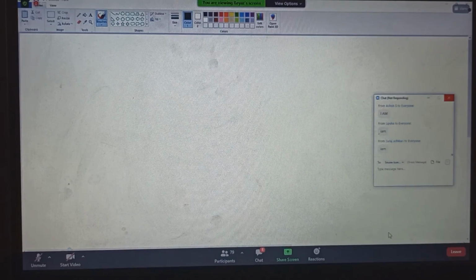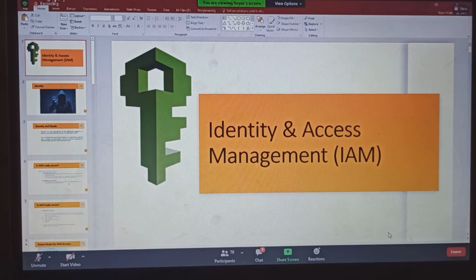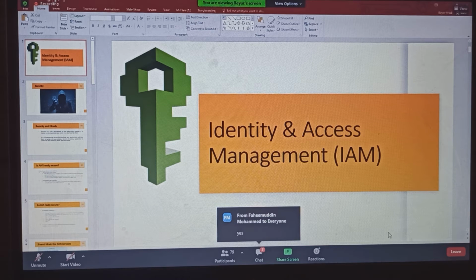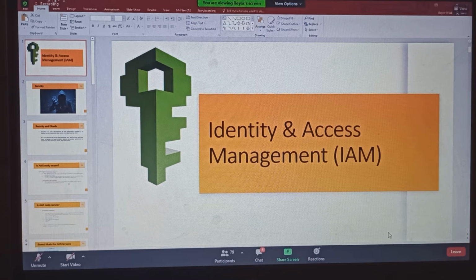IAM is used for security purpose, right? With IAM you can control the entire AWS resources centrally. A company will not give each and every individual employee their own root account.